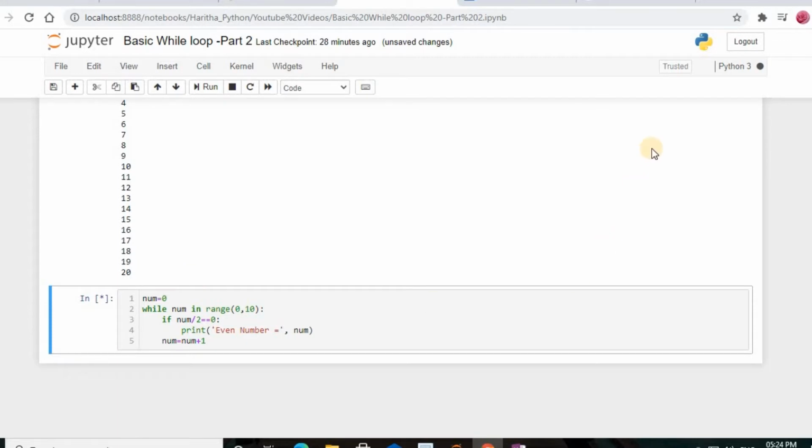What will happen, we'll see. Here my Python is running the code, so it is taking a little bit of time. That's what this dark circle is going to be. When you get the hollow circle, you'll get the answers. So Python is taking a little bit of time to execute this. So let's see.